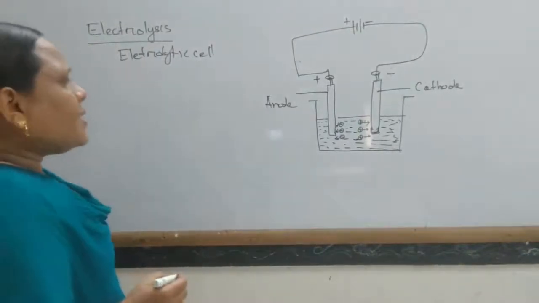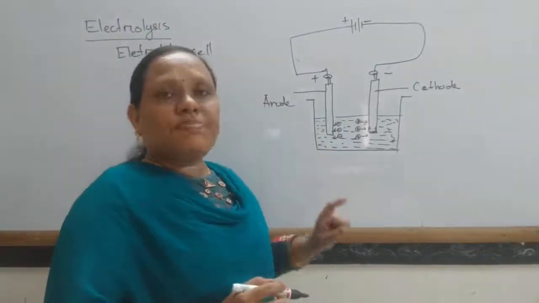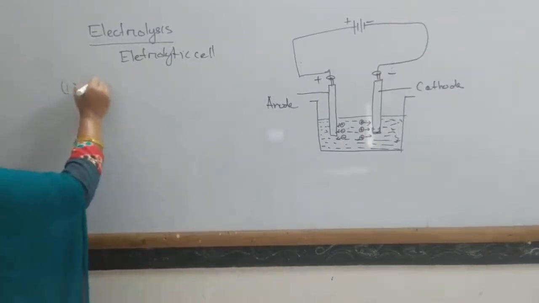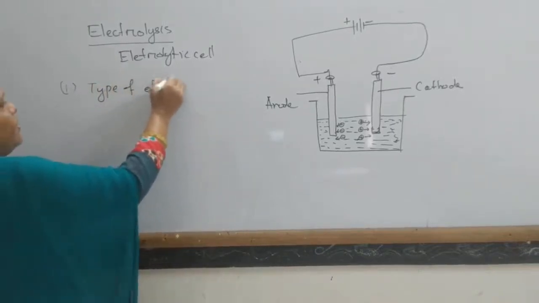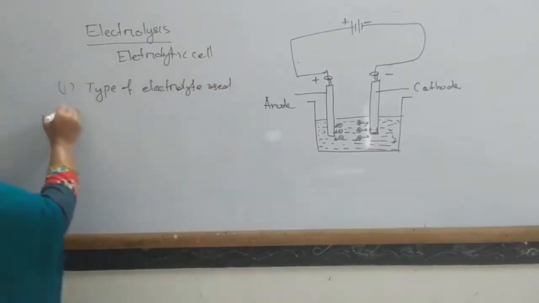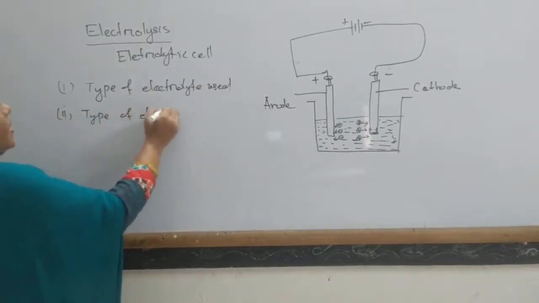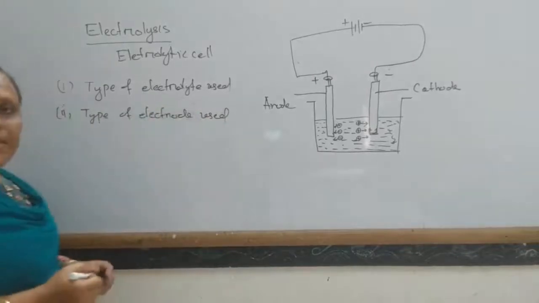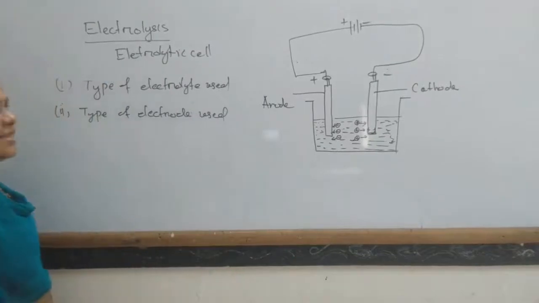Okay. So what is the product formed in this electrolysis? That depends on two factors. One is the type of electrolyte used, and another is the type of electrode used. Let us consider some examples.